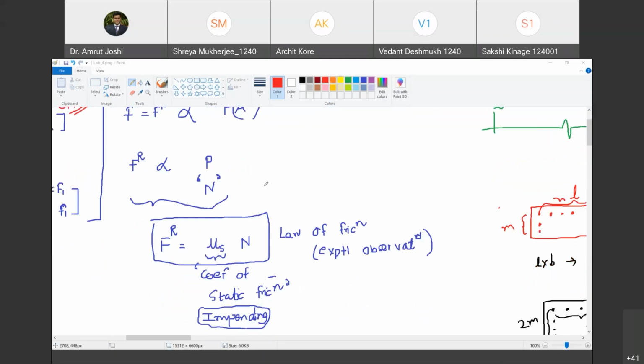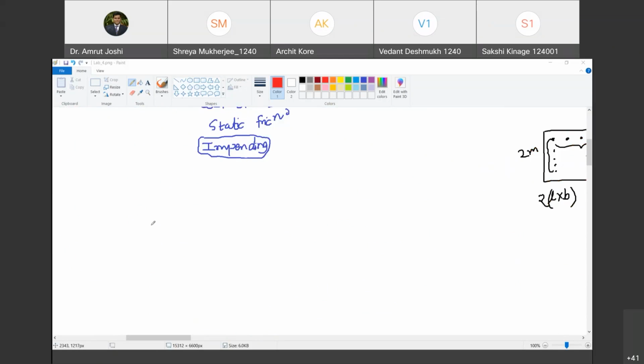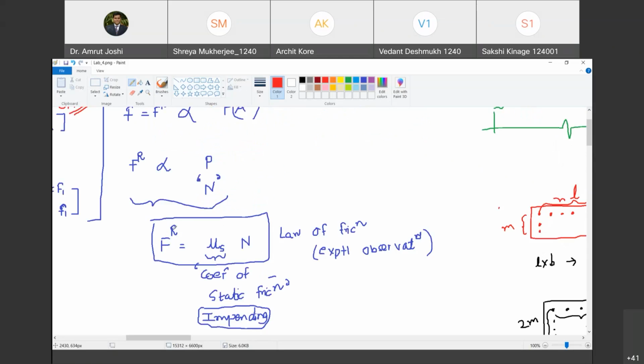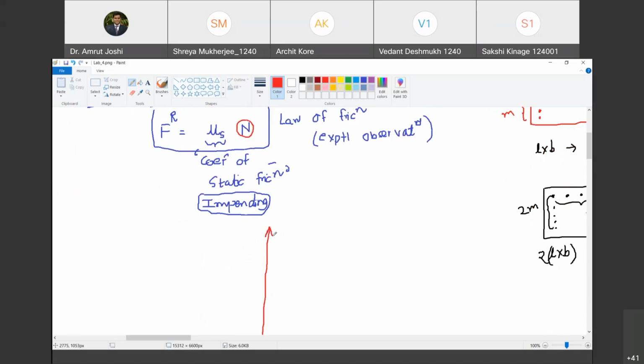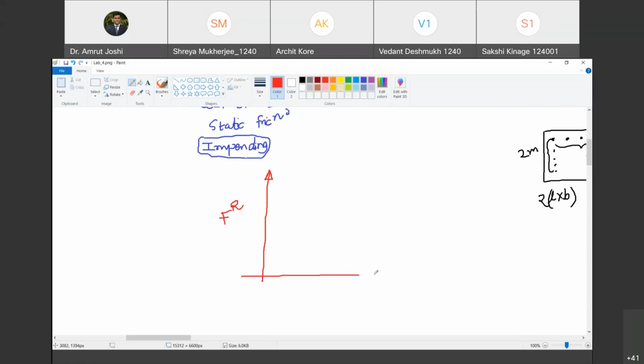Yes, sir. Okay. So this is the law of friction. Now let us look at how this law of friction manifests itself as a graph. The maximum frictional force is a function of normal reaction. Do you agree with me? Yes, sir. So y is a function of x. On the y-axis, I will plot the dependent variable, and on the x-axis, the independent variable. Are you with me? Yes, sir.